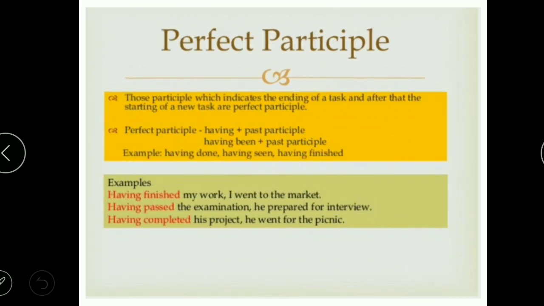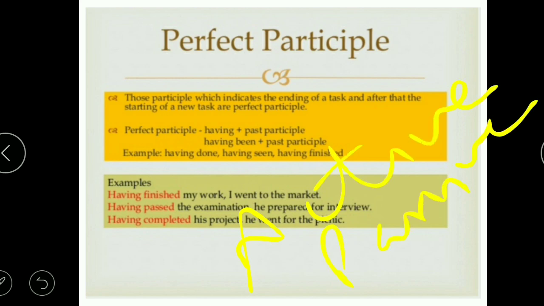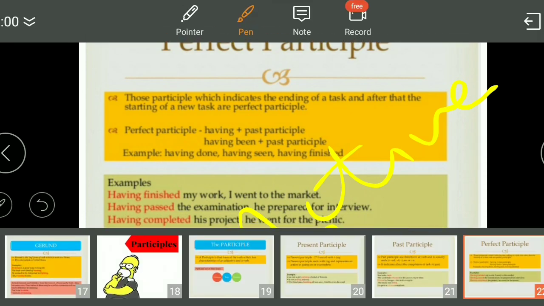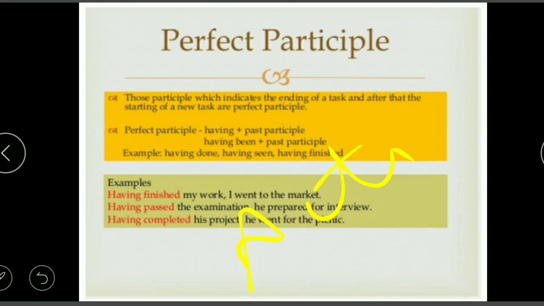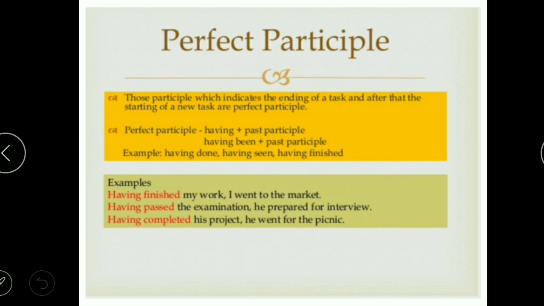Further, we have perfect participles. Perfect participles are further divided into two categories, in active form and in passive form. Fine. So you can follow two rules for this. For active you have one rule, and for passive you have a different rule, like the ones given here.